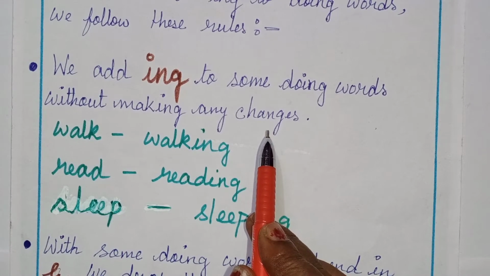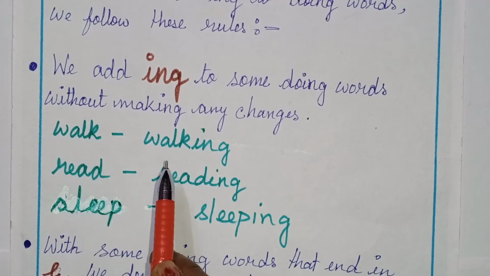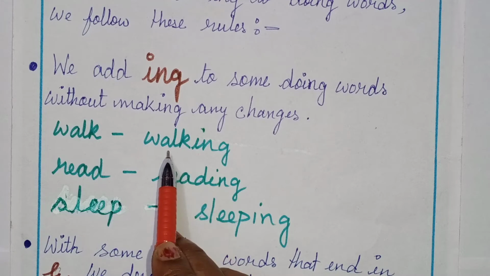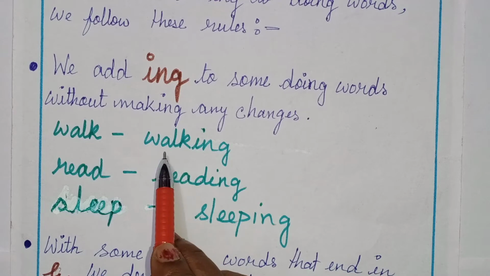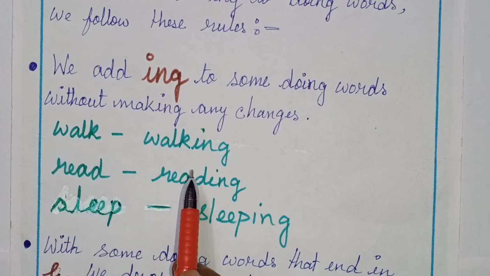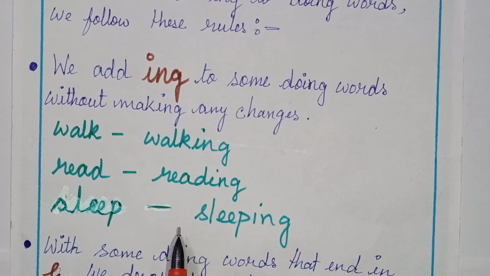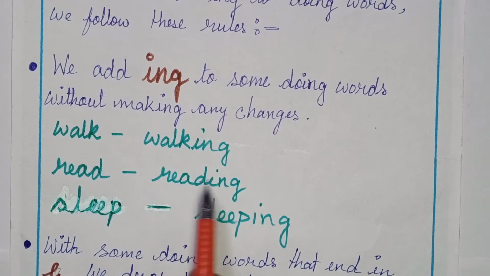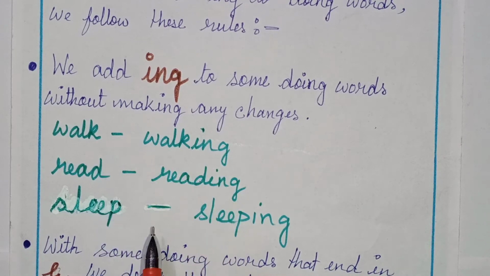For example, walk, W-A-L-K, walk. Just simply ing is added and it is becoming W-A-L-K-I-N-G, walking. Walk, so it is changing to walking. Same way, read, reading, sleep, sleeping. This part you have understood what I have told. There is nothing change. Just we are adding ing. And all this is doing words.